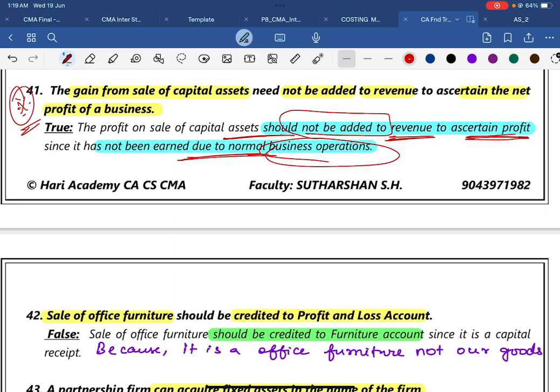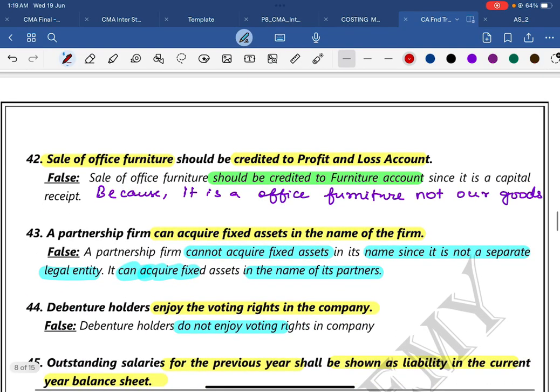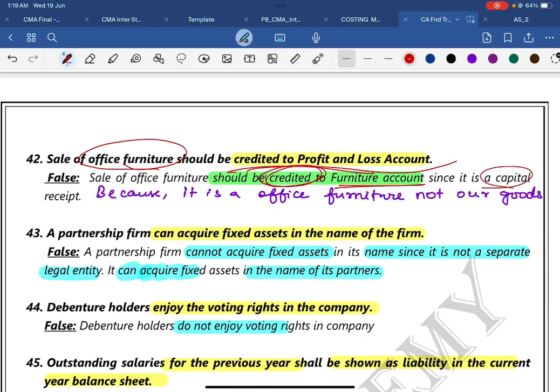Okay, then question number 42. Sale of office furniture should be credited to the profit and loss account. No, sale of an office furniture, how can you credit it to the profit and loss account? Sale of office furniture should be credited to the furniture account, since it is a capital receipt, because it is an office expenditure, it is not our goods. Okay, it is a capital asset.